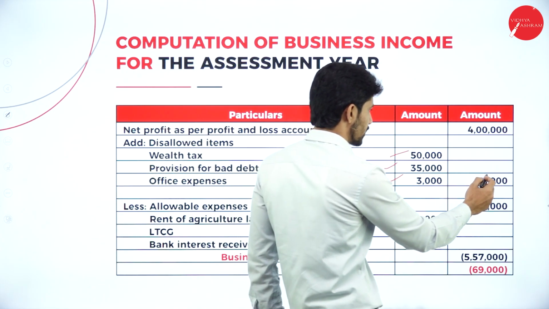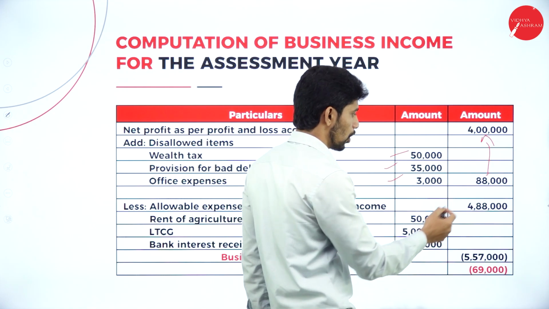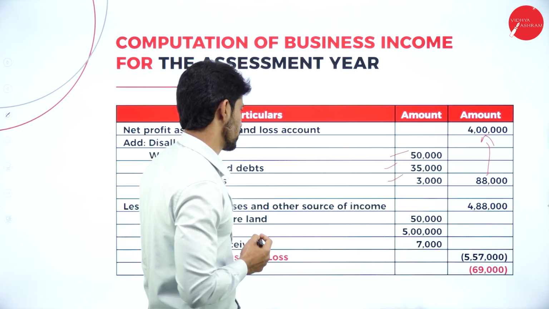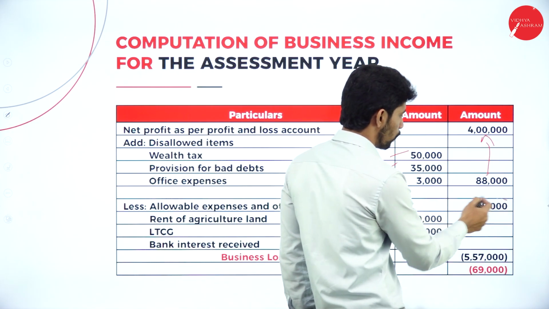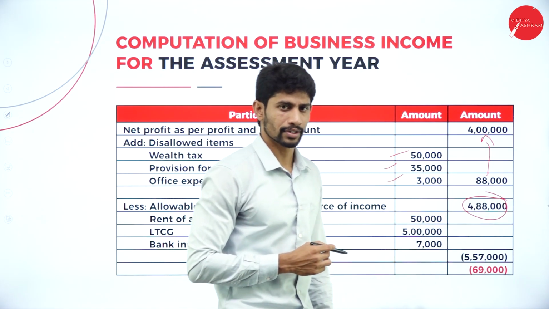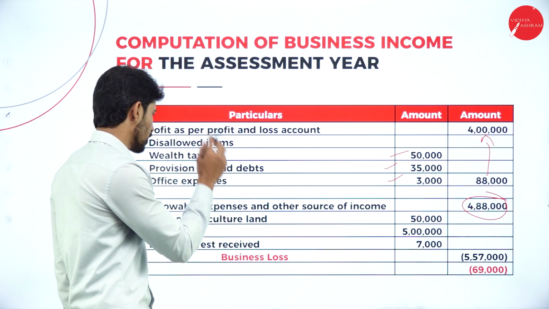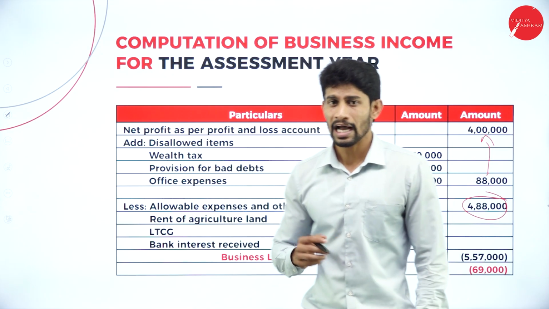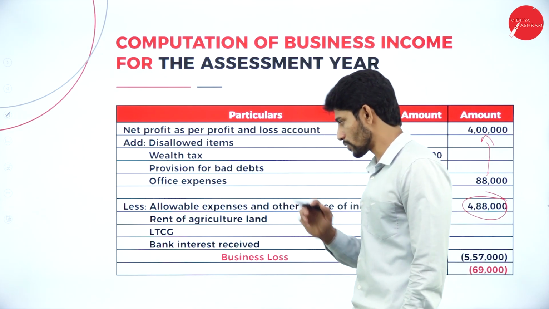So add this 88,000 with 4 lakh. How much will you get? You will get 4,88,000. Next, less allowable expenses and other sources of income.